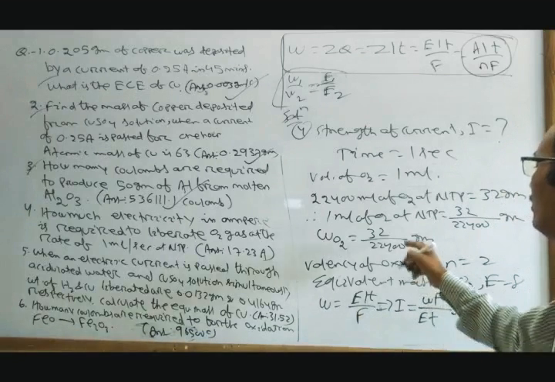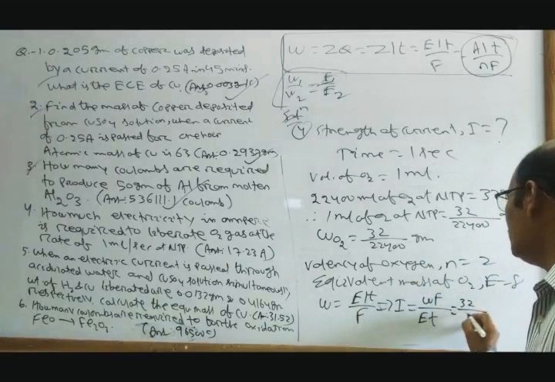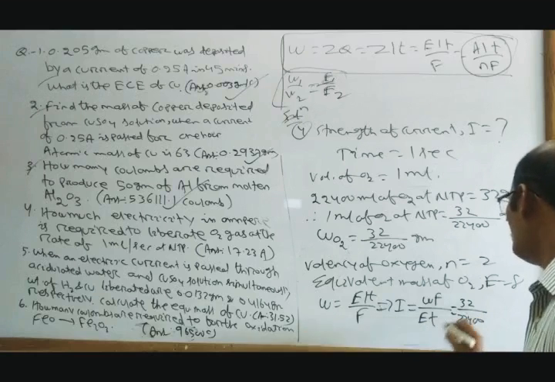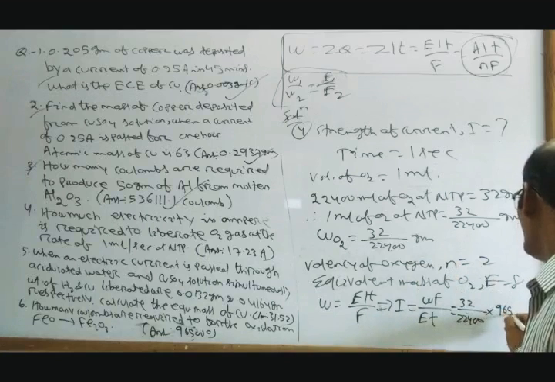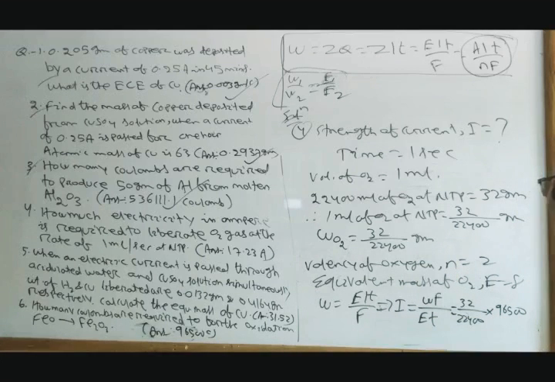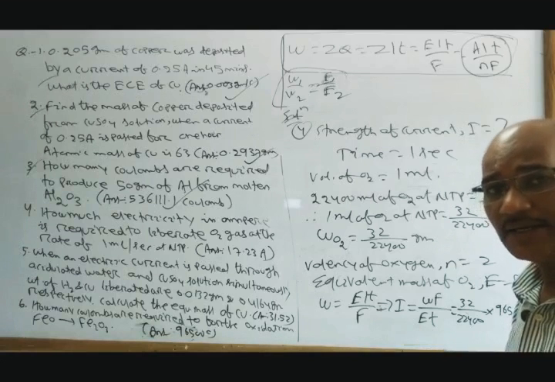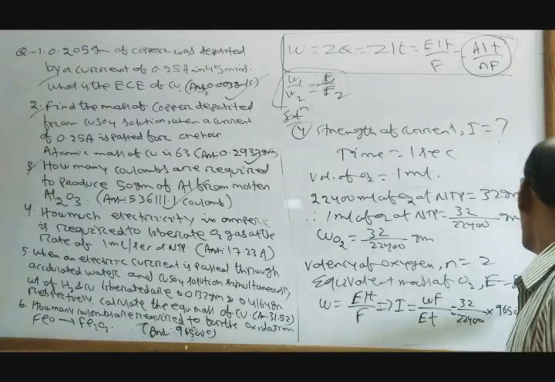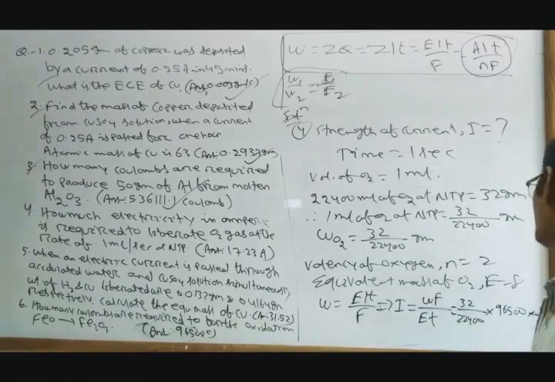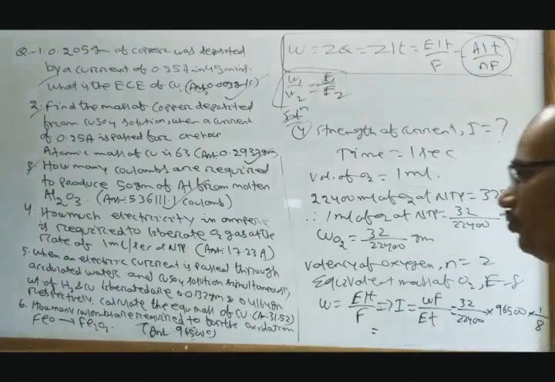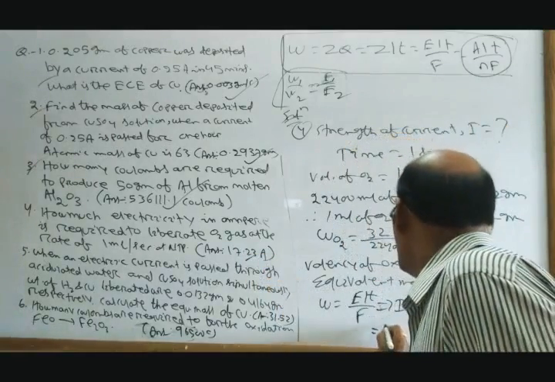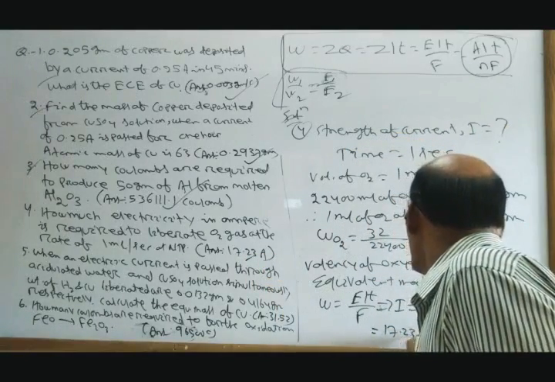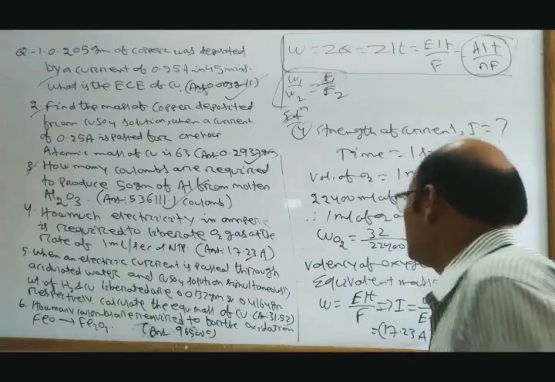Now W here is 32 by 22400, F is 96500, divided by E which is 8, and T which is 1. So this is equal to 17.23 ampere. Answer.